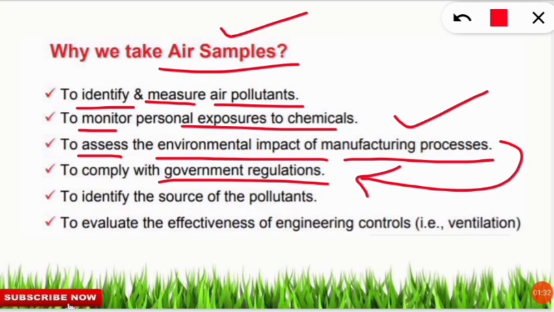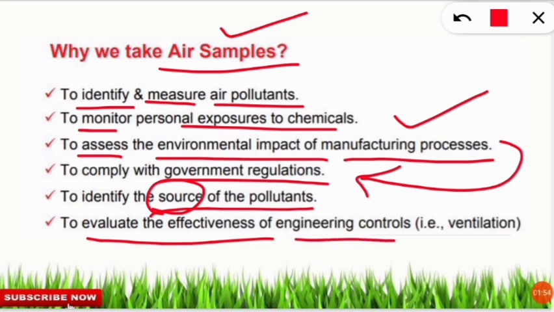Next is to identify the source of the pollutants. You will be taking the air samples and you will be getting carbon monoxide and pollutants such as particulate matter, but you should know where this pollutant is coming from. If you know the source of the pollutants, you will be able to control it more effectively. Next point is to evaluate the effectiveness of engineering controls.